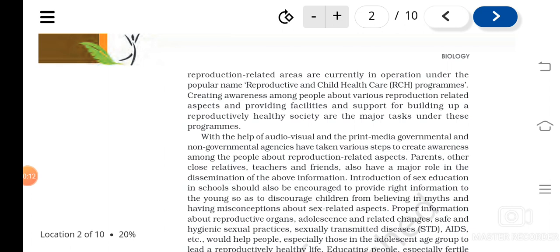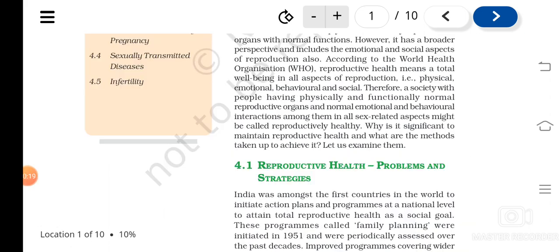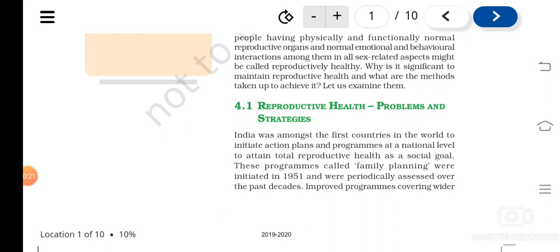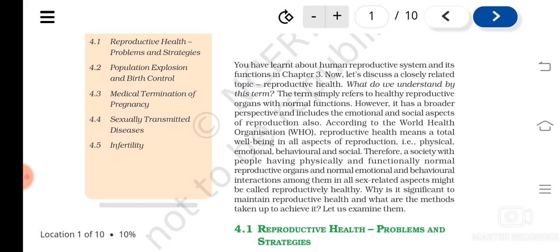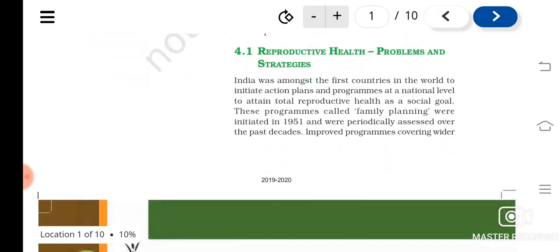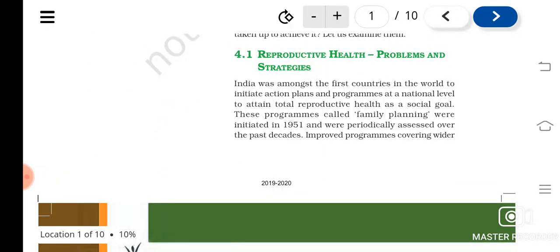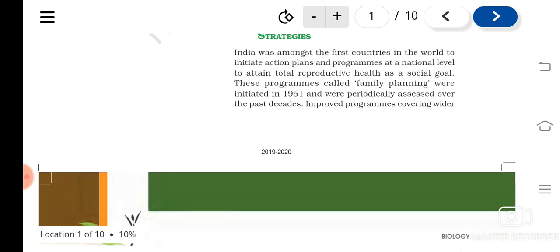Okay, so we have already studied this chapter, we will just revise it. We have seen the definition of reproductive health, isn't it? According to the definition, reproductive health means healthy reproductive organs with normal functions. According to WHO, reproductive health means a total well-being in all aspects of reproduction, that is, physical, emotional, behavioral, and social.